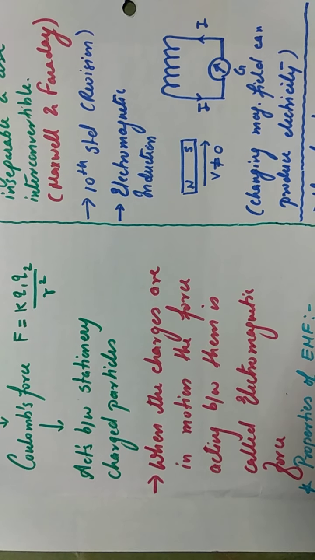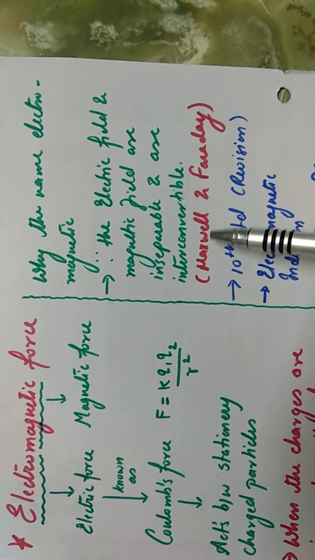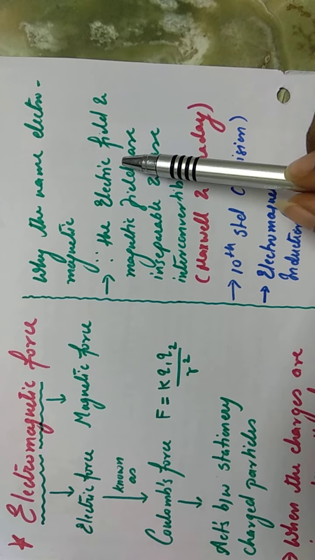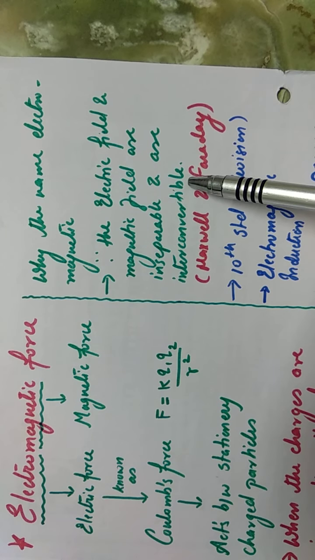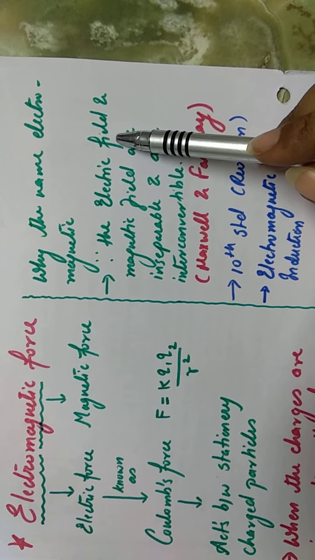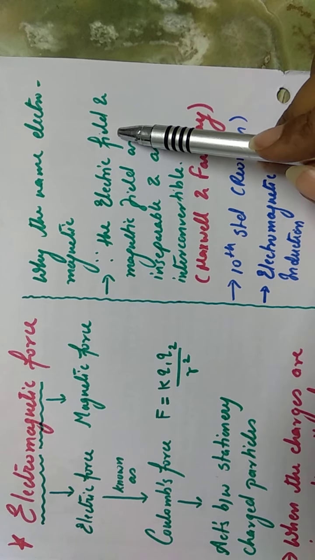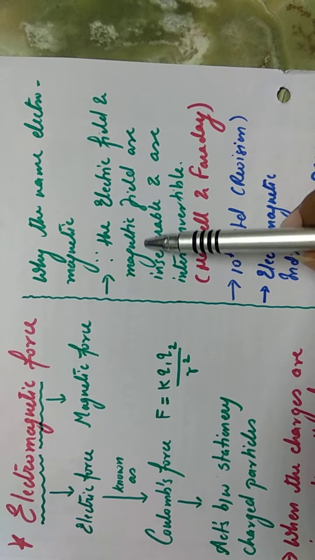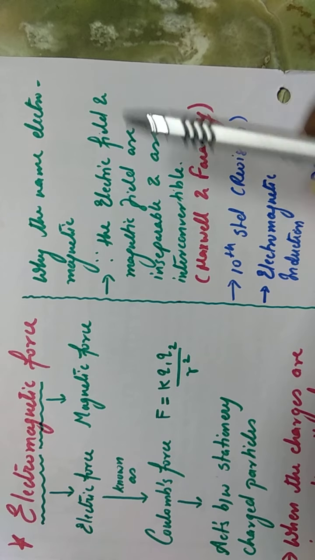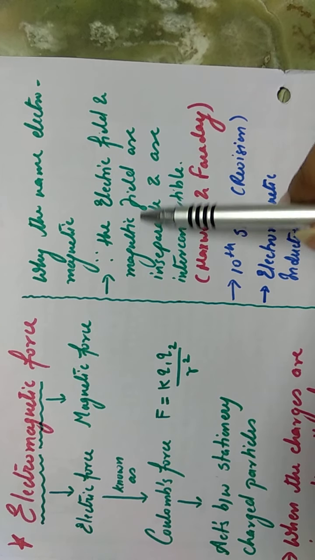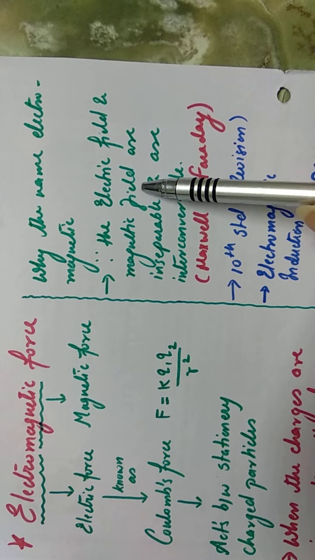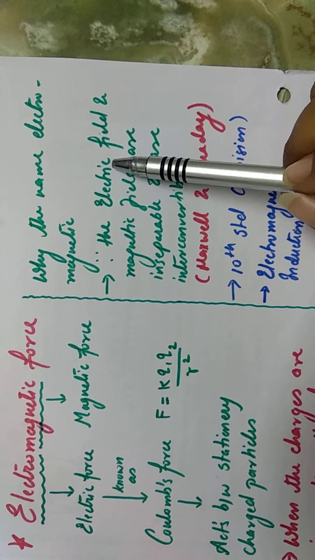But two scientists, Maxwell and Faraday, proved that the electric field and the magnetic field are inseparable, or else they are interconvertible. If there is an electric field changing with time, meaning an electric field which changes its value with respect to time, then you will have a magnetic field produced due to this electric field, and the value of this magnetic field also will change with respect to time. Now, such a magnetic field which changes its value with respect to time is going to create again an electric field which changes its value with time.